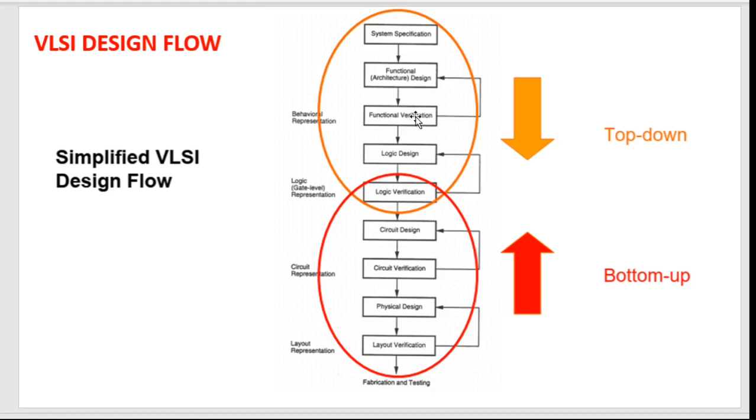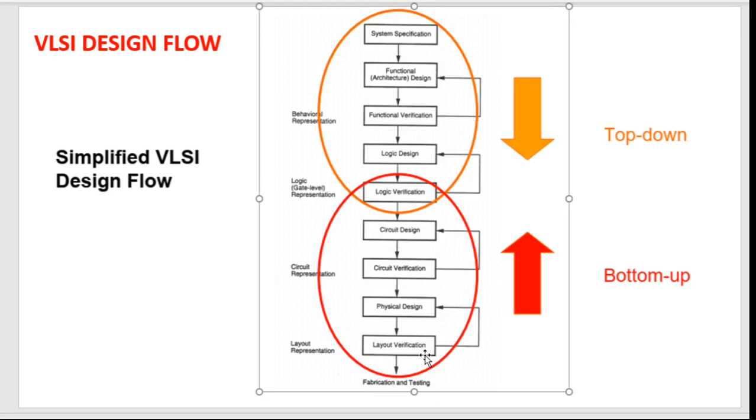Okay, then after designing the architecture, we go for the functional verification. We verify this architecture, whether the design is okay or not. You will find this verification: functional verification, logic verification, circuit verification, and layout verification. After each of these steps, verification is done to ensure that the designed circuit is correct. Otherwise, if some error gets introduced at one level and you find it at a later level, it becomes very hard to rectify, it will take a huge amount of time, and it may not be possible to correct that error every time if you find it at a very late stage. So verification is done at almost every stage.